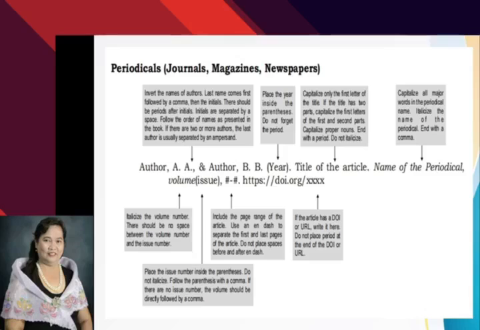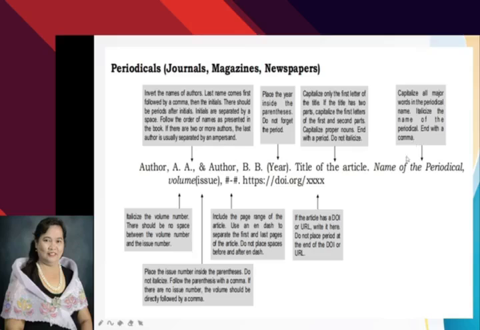For books, we italicize the title of the book. But for periodicals, do not italicize the title of the article. That is the difference between them. Now, capitalize all major words in the periodical name. Okay, italicize the name of the periodical, followed by a comma.